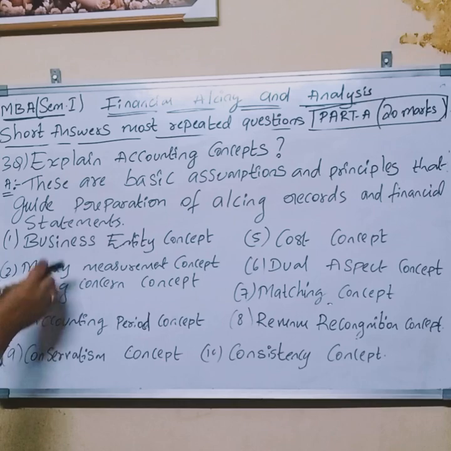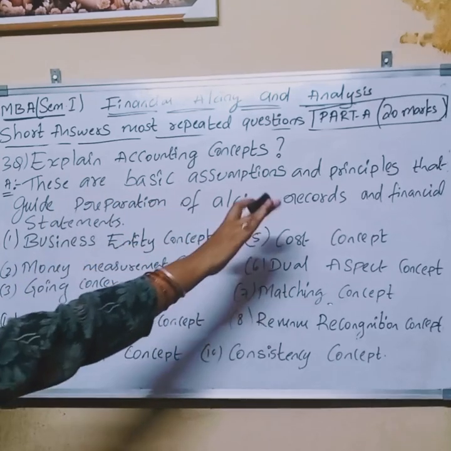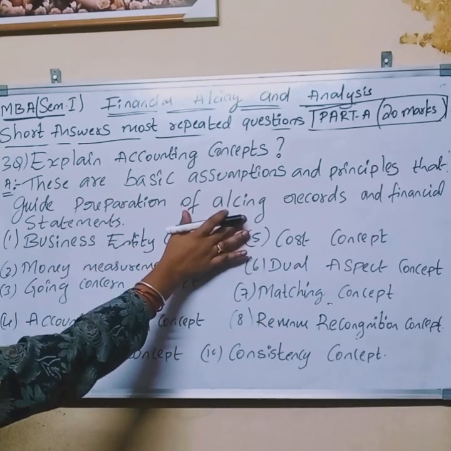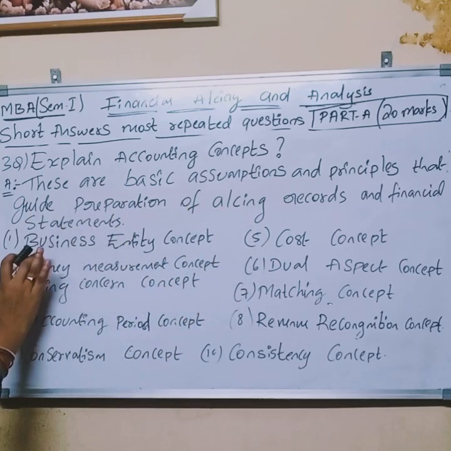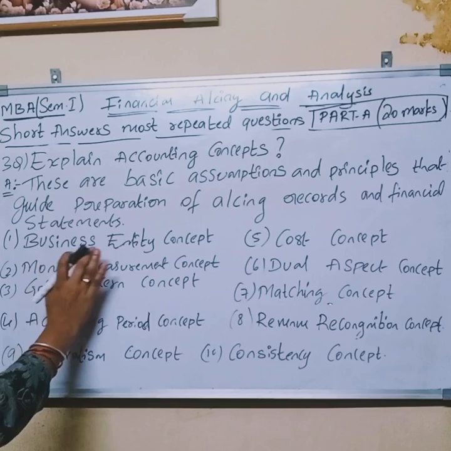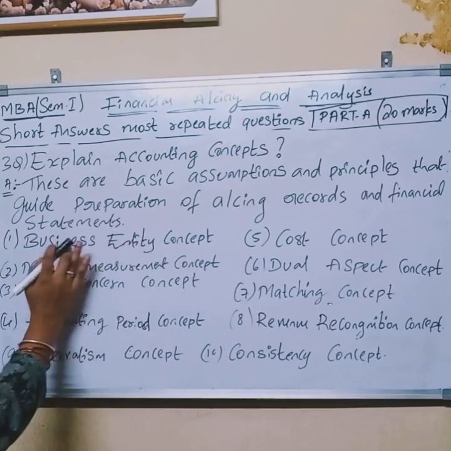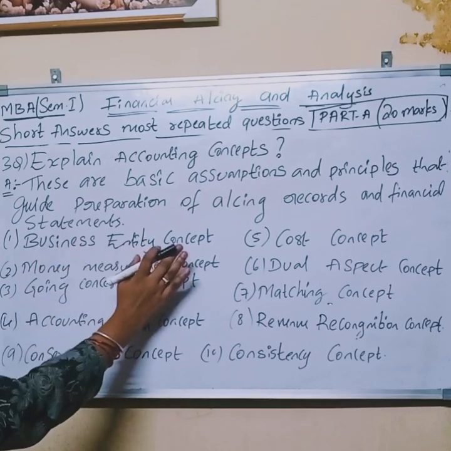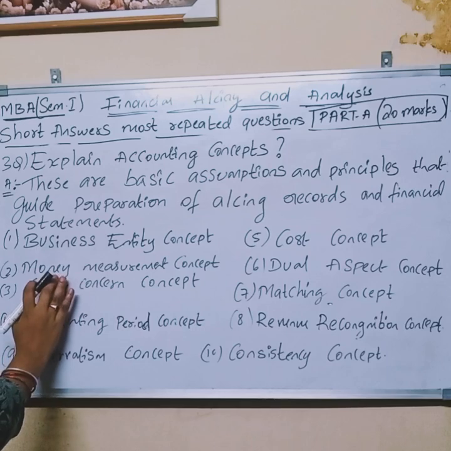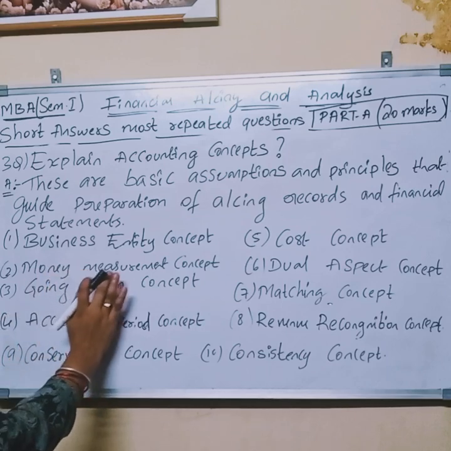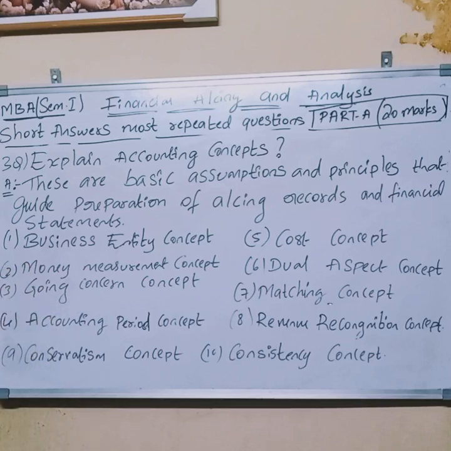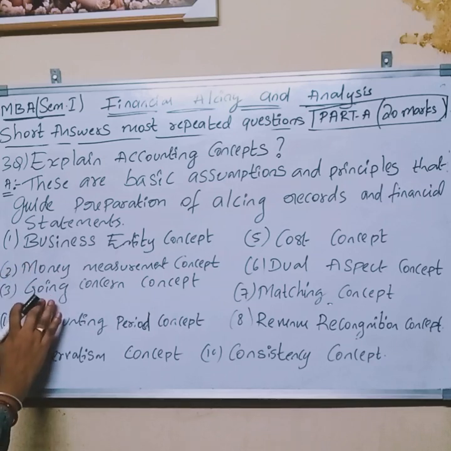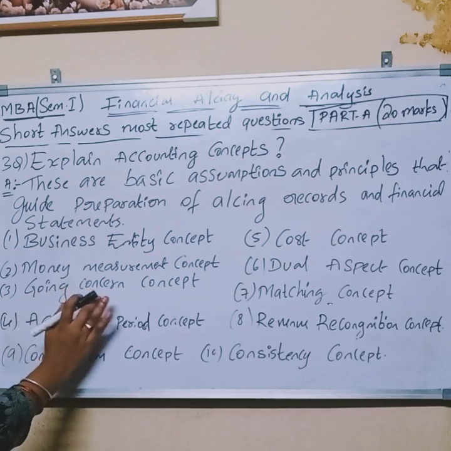Again, these are the basic assumptions and principles that guide preparation of accounting records and financial statements. First one, business entity concept: business separate from owner. Second one, money measurement concept: records only monetary transactions. Going concern concept: business will continue.